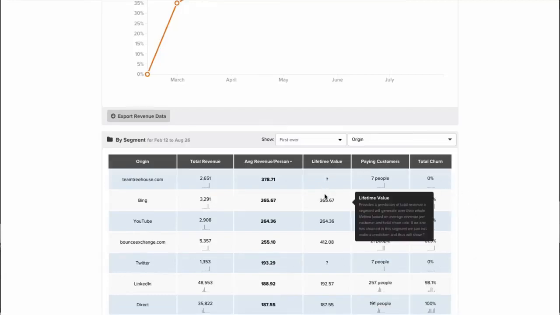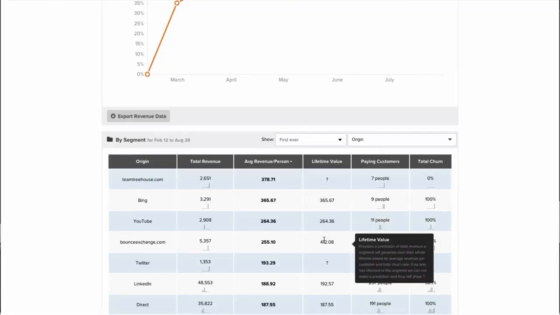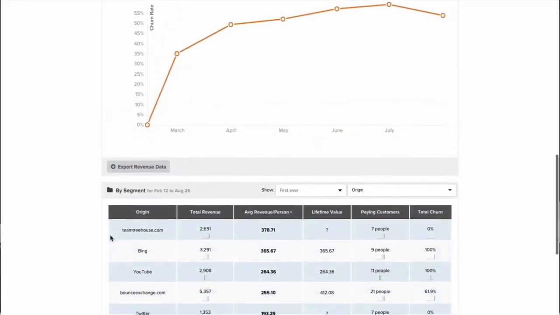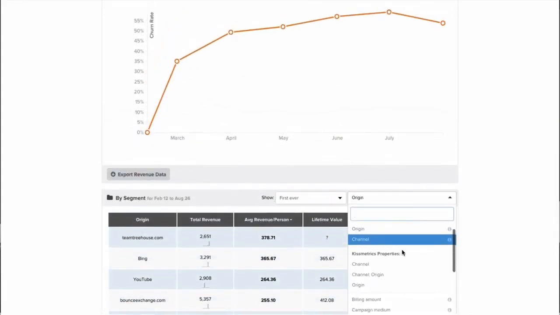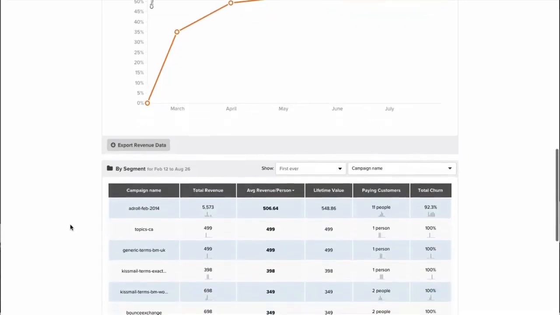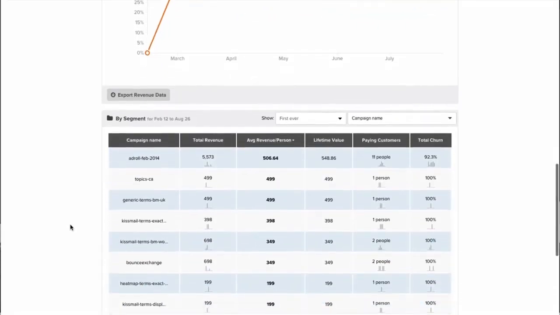This is how we calculate lifetime value: based off of how much revenue that segment has contributed, and then dividing that by the number of people that have churned. Like I said, any property you have within your account, you can segment this report by. We could look at various campaigns. If you're running different email campaigns and search campaigns, this is a great way to understand what of those campaigns you're running has an effect on people signing up.